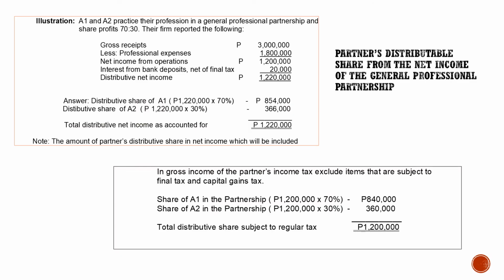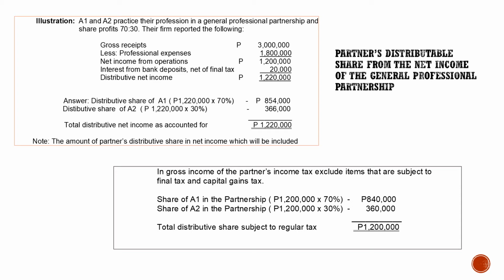Okay, so example here. A1 and A2 are the partners. They are practicing their profession in a general professional partnership and share the profit 70:30. Meaning 70% for A1, 30% for A2. So, they have reported the following.